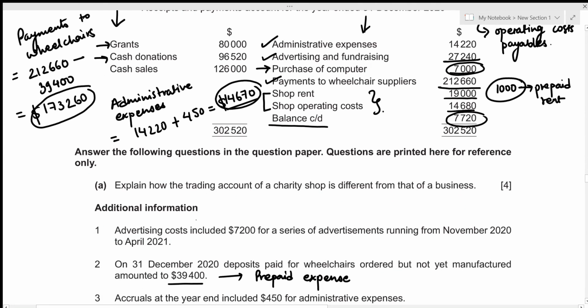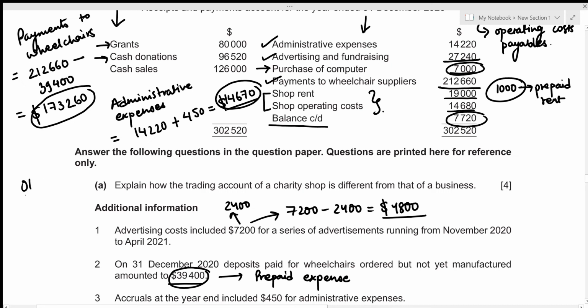And then we also prepaid our advertising cost for the 4 months for the year of 2021. So out of 7,200, 2,400 amounted to this particular year, whereas the remaining is 7,200 minus 2,400, which is 4,800. So this is actually the prepaid advertising cost for next year. So this should also be included in our other receivables section. Similarly, we also termed this prepaid expense of 39,400 for the wheelchairs. So this means that this should also be included in our other receivables section.